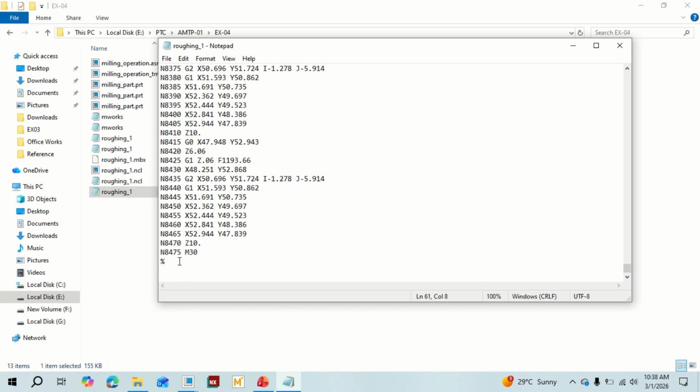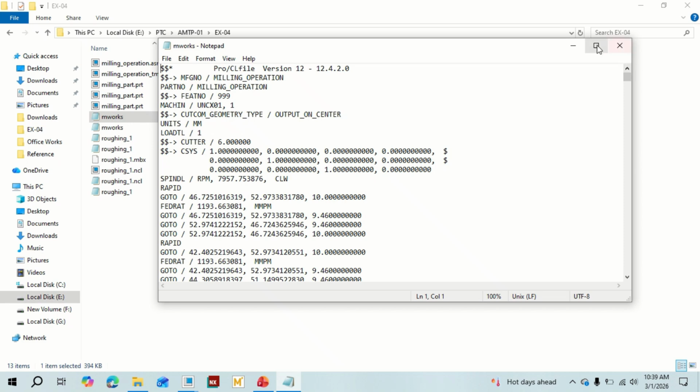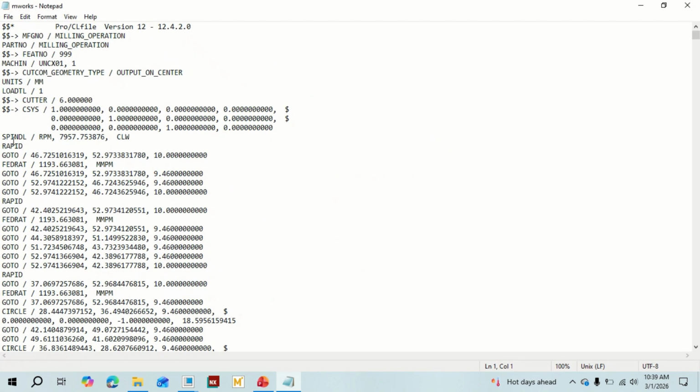See, these many things are going to happen in your milling machine. And if you see that cutter location file, you can read the actual stuff that's happening. Now you see spindle RPM, clockwise direction, that is 7,957 RPM, revolutions per minute.